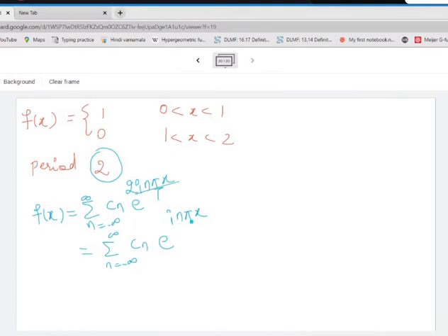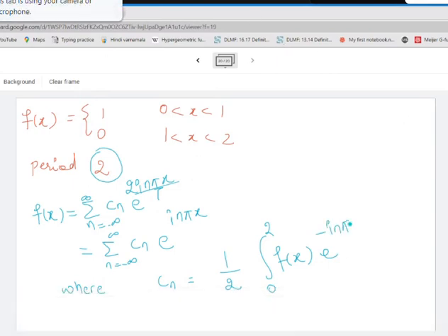Okay, now the same expression will appear in the formula for Cn. So what will be Cn? Cn will be equal to 1 by 2, integral from 0 to 2, f of x e raised to minus i n pi x dx. Okay, is this much clear? Okay, now next,